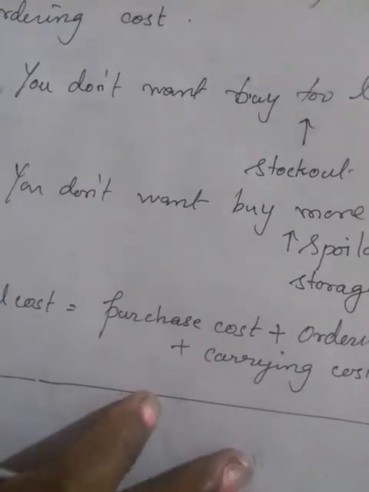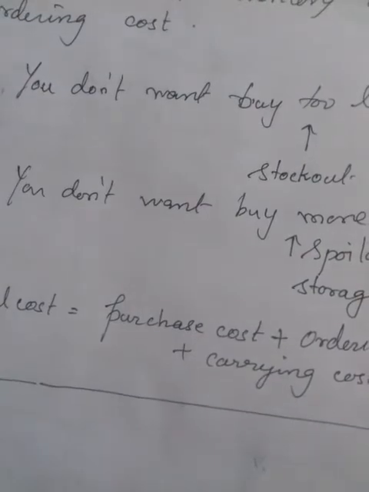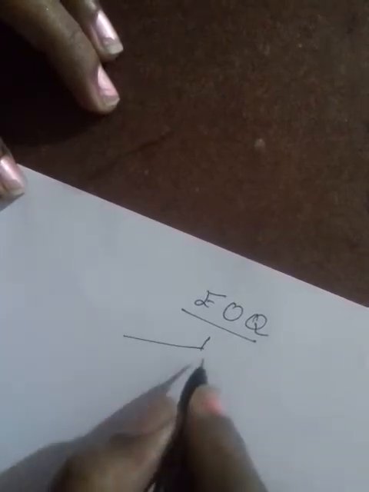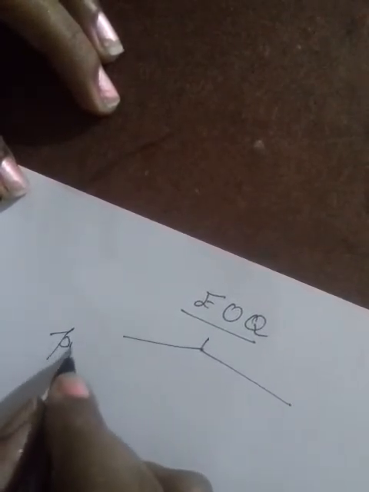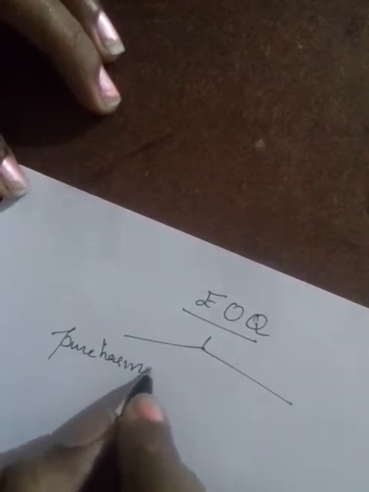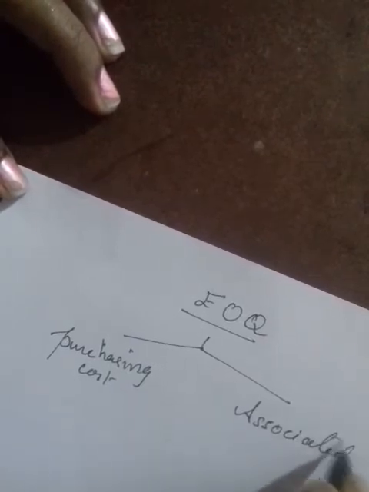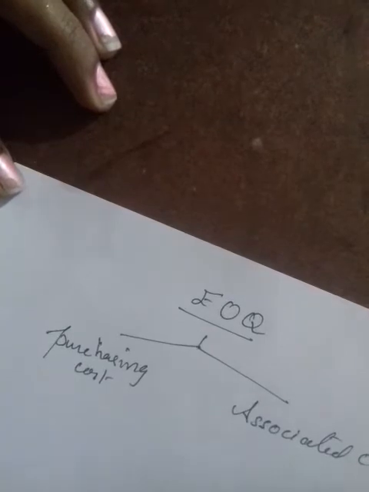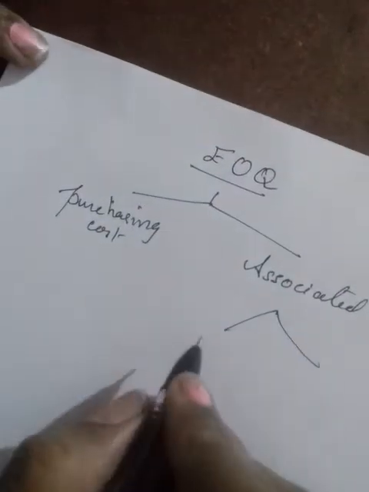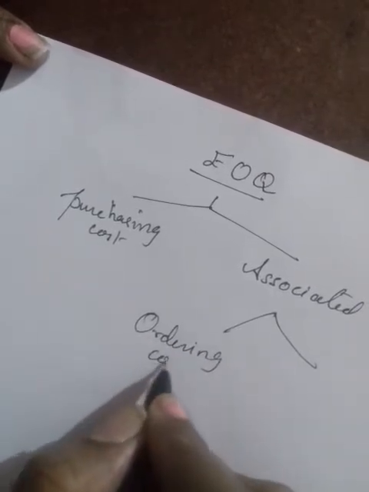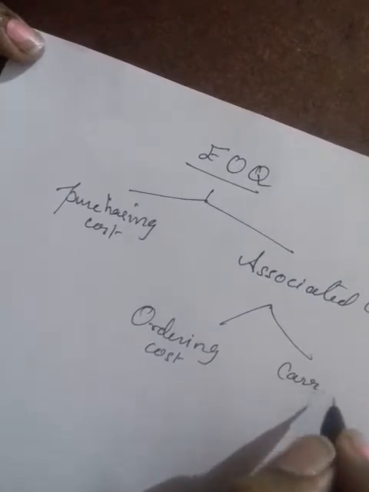I want to give much more explanation about purchasing cost, ordering cost and carrying cost. We'll see. There are two different types of cost in economic order quantity. One is our purchasing cost. Another one is associated cost. This associated cost is further divided into two types: carrying cost and ordering cost.